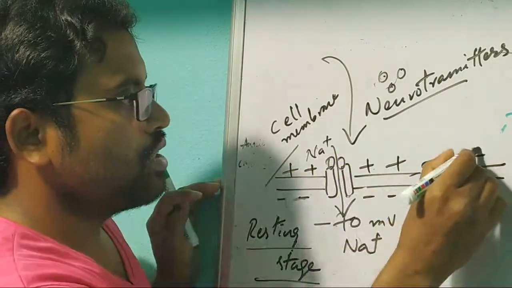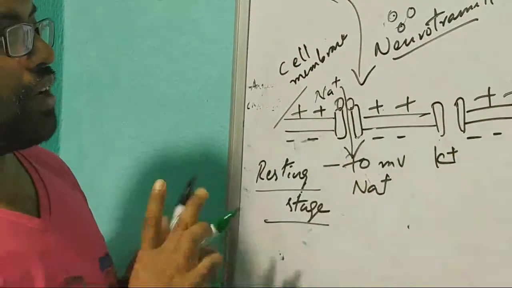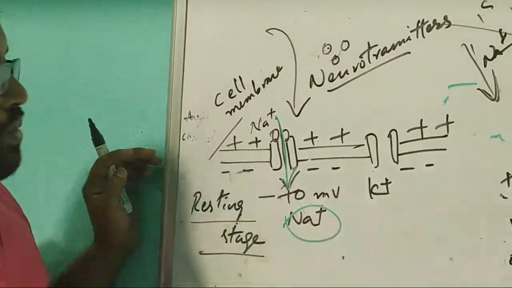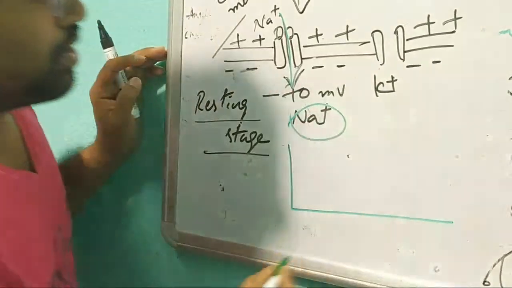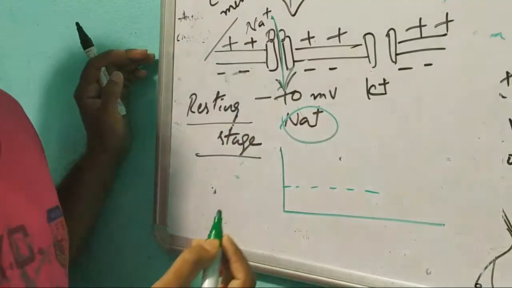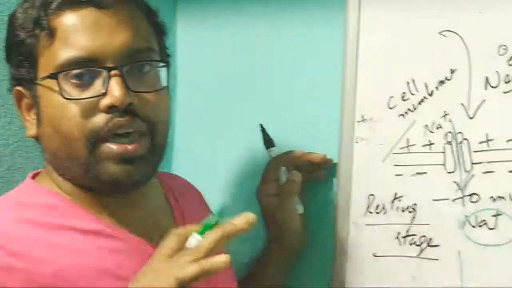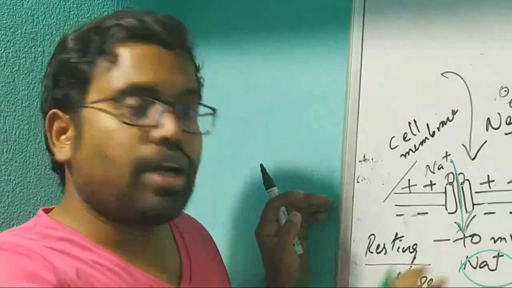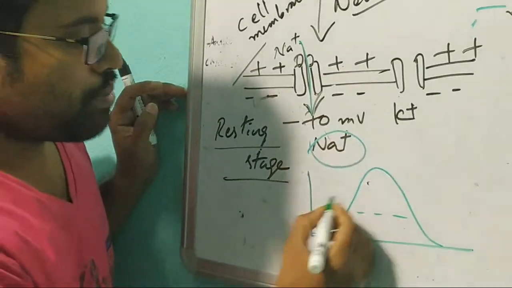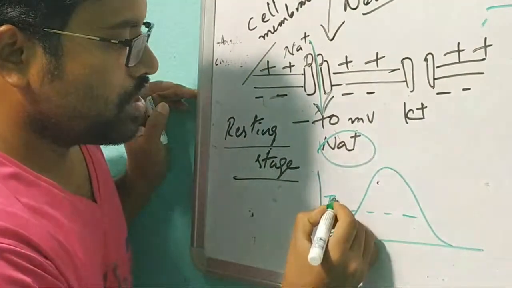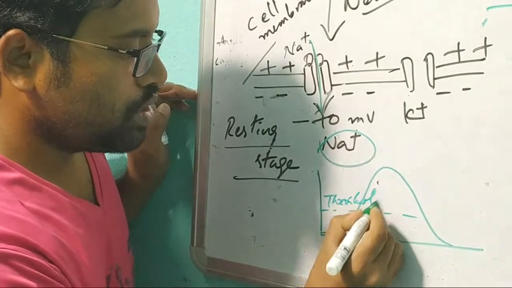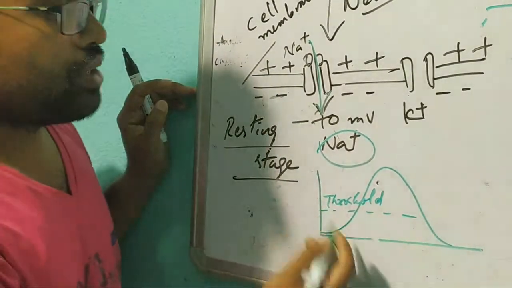Here there were previously plus charges, but after sodium gets inside from outside, the resting stage changes. I am showing you through a graph. In the resting stage, suppose this is the threshold point. Threshold means the minimum energy needed to start the action potential.